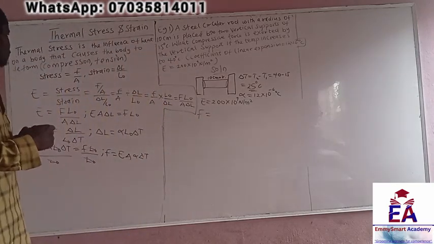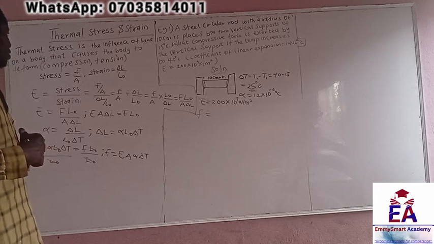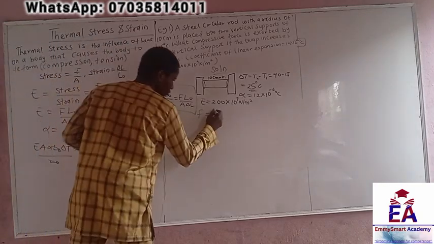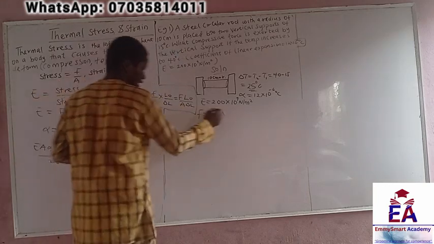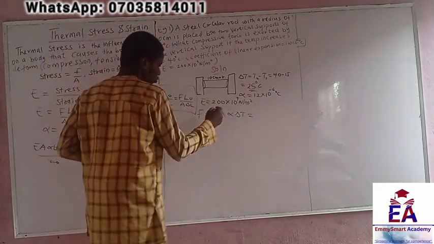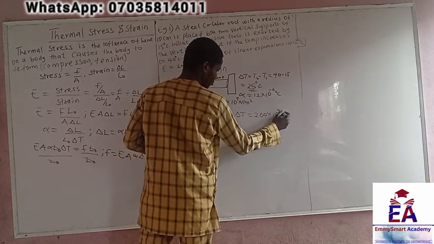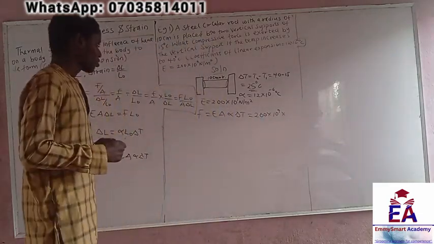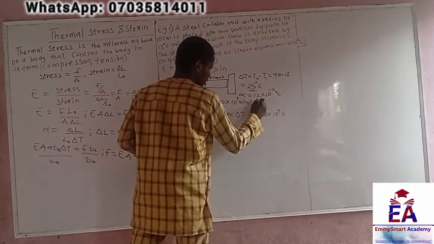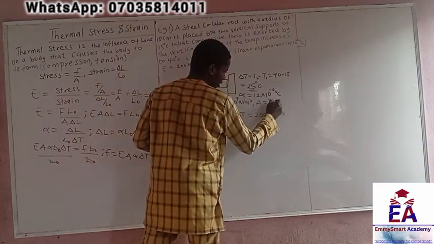So the compressive force, or the force as a result of heat acting on the body, or thermal stress, we said is Young modulus times area times alpha times change in temperature. The Young modulus is 200 times 10 raised to the power 9, times the area. The area of that particular circular rod, remember the area of a circle, is pi r squared.